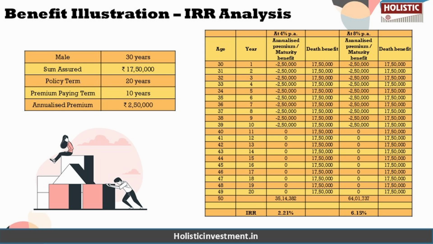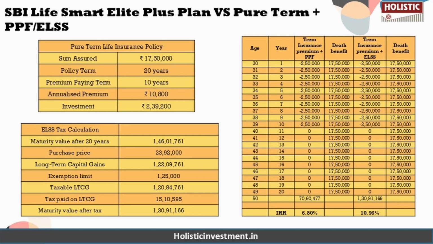So, in a nutshell, the SBI Life Smart Elite Plus plan falls short in delivering competitive returns and sufficient insurance coverage, making it ineffective in both the investment and protection aspects of the policy. So, now as we know it's not giving us a desirable outcome, what we are going to do instead is conduct a comparative analysis.